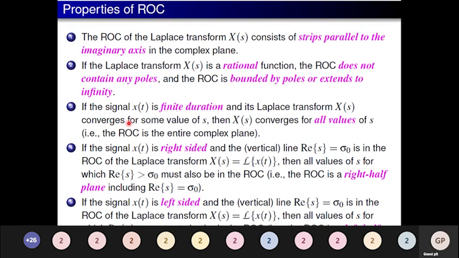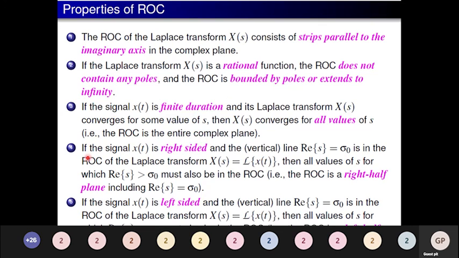Third property: if the signal x(t) is of finite duration and its Laplace transform X(s) converges for some value of s, then X(s) converges for all values of s. Therefore, the ROC will be the entire complex plane.